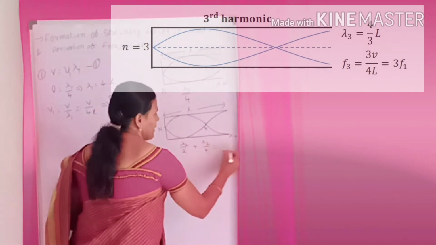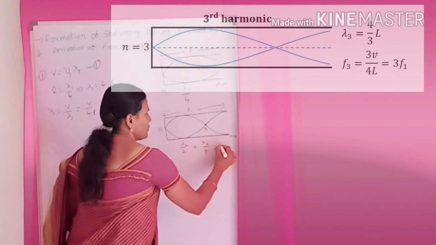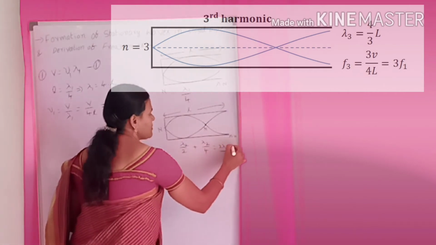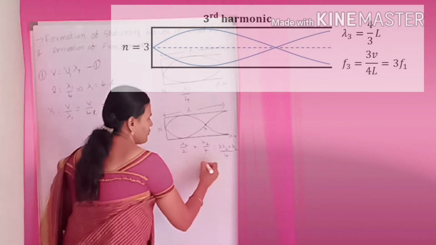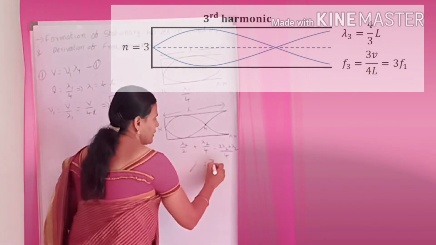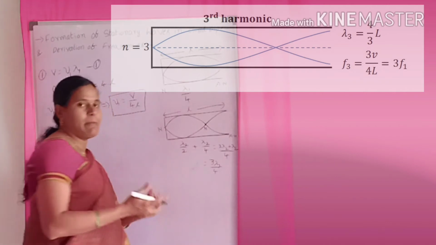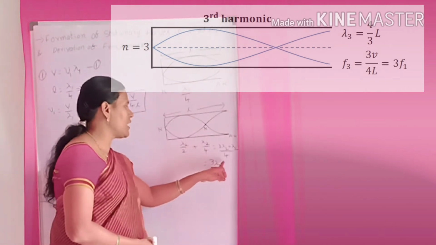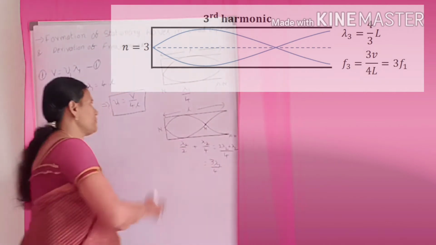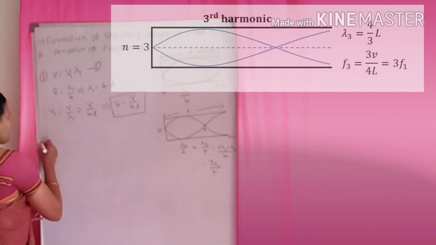So then take the LCM 4: 2 lambda 2 plus lambda 2. So then we will get 3 lambda 2 by 4. So here, by the wavelength equation, we will get 3 lambda 2 by 4. Now this is the second frequency.